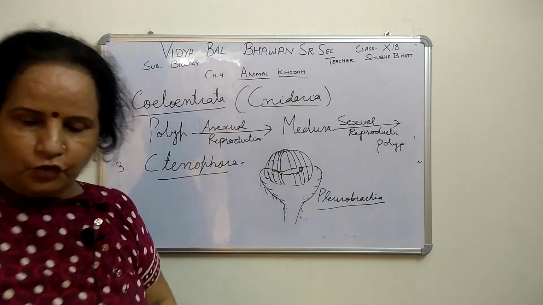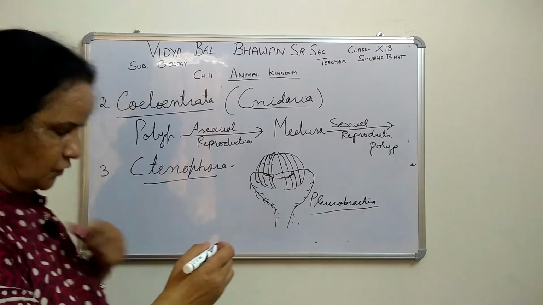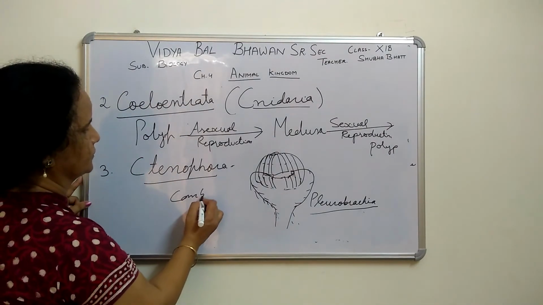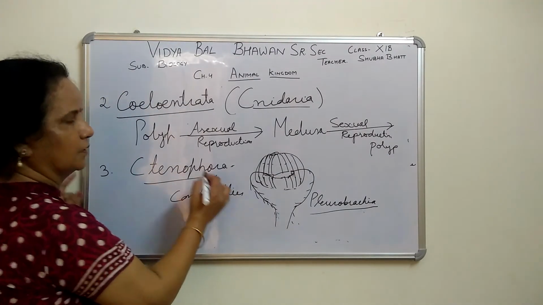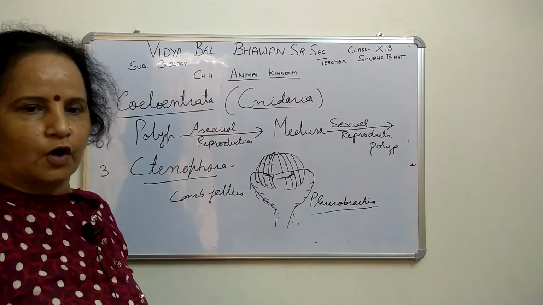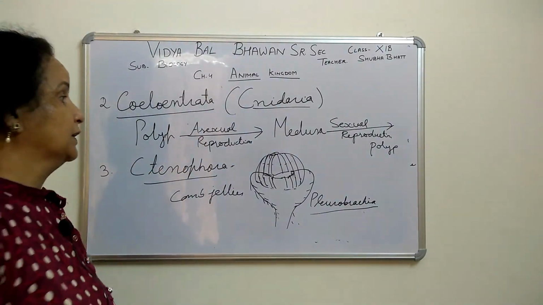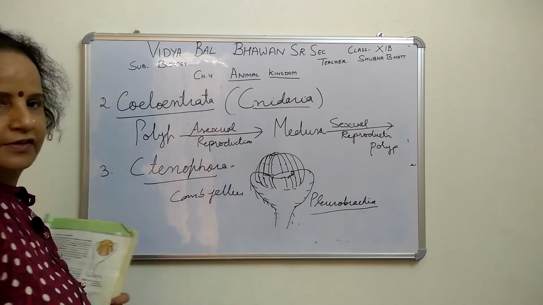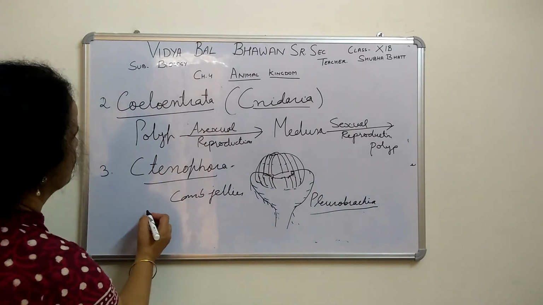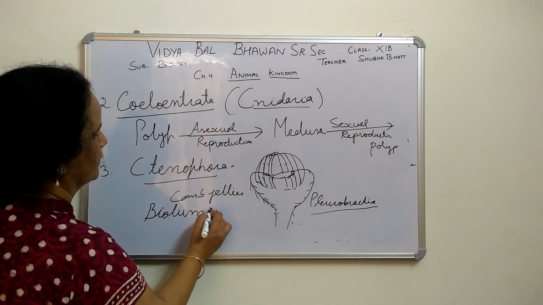Now that group is commonly called comb jellies. This is comb jellies, the common name, because comb plates are there. An important characteristic of this group is that they have bioluminescence. You know bioluminescence? This is the main characteristic, bioluminescence.